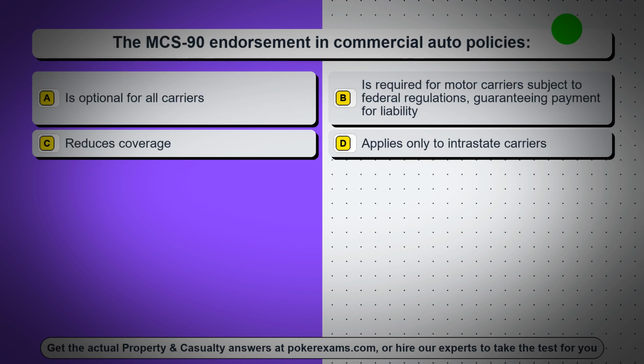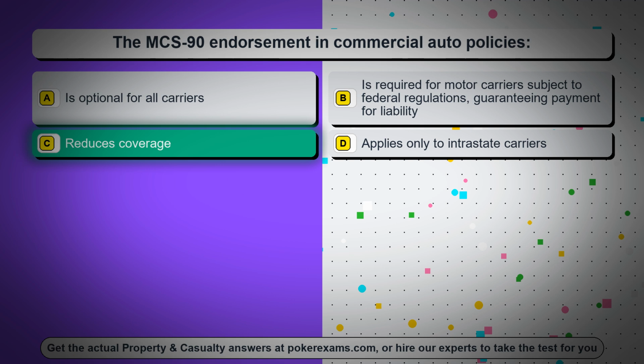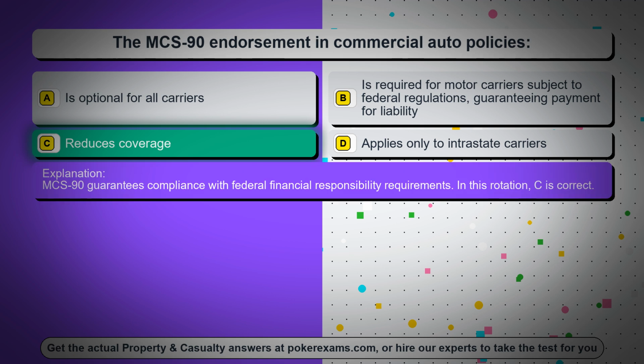Question 32. The MCS 90 endorsement in commercial auto policies. Option A, is optional for all carriers. Option B, is required for motor carriers subject to federal regulations, guaranteeing payment for liability. Option C, reduces coverage. Option D, applies only to interstate carriers. The correct answer is option C, reduces coverage. MCS 90 guarantees compliance with federal financial responsibility requirements. In this rotation, C is correct.